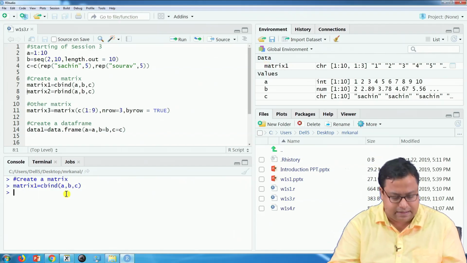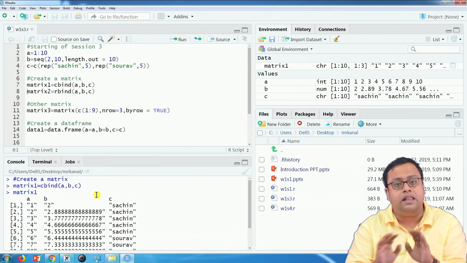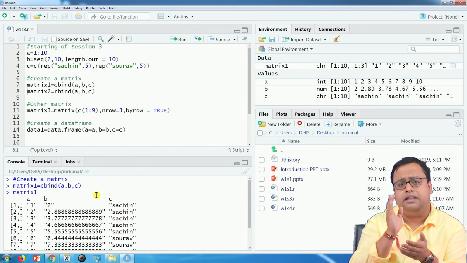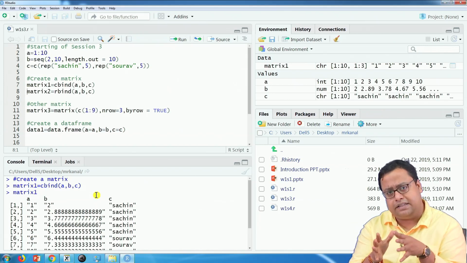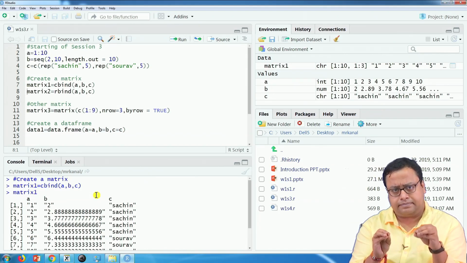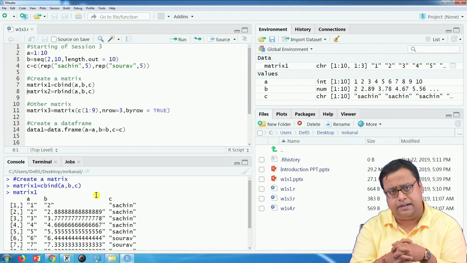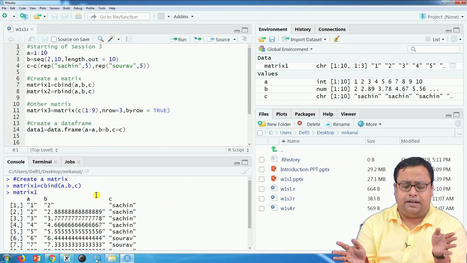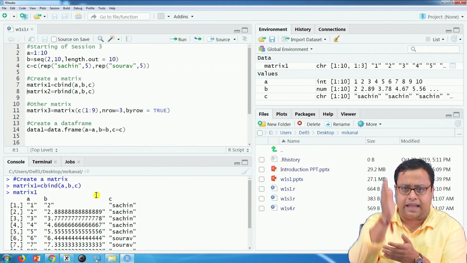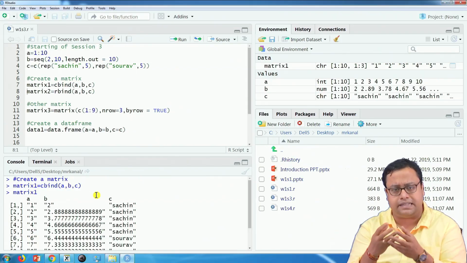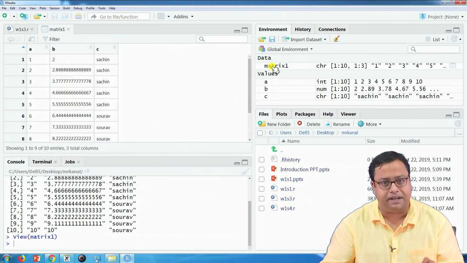Now, I can just write matrix1 here. You will see that there was an integer vector, a numeric vector and a character vector. But when I joined them, because character is superior to them, and character cannot be converted to number, but number can be converted to character, everything was converted to character and the matrix that has been created is a character matrix. It has been created in such a way that A, B and C are 3 columns. So, that is called cbind, column bind.